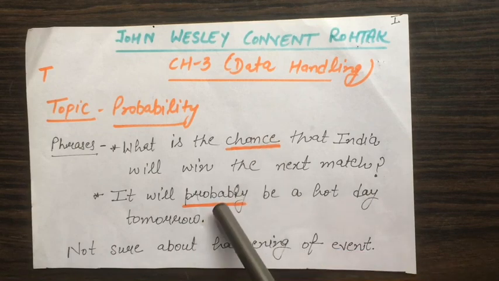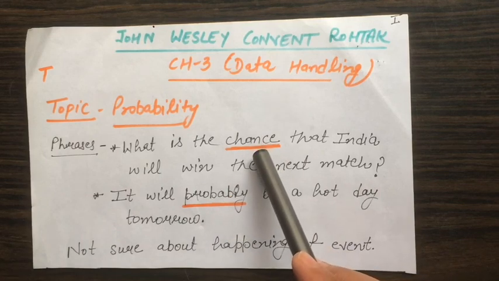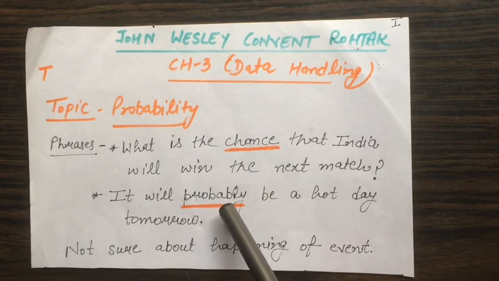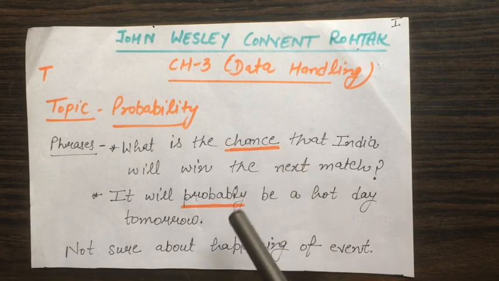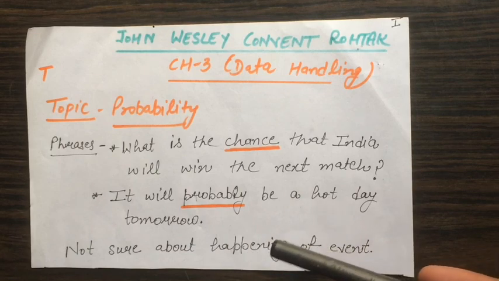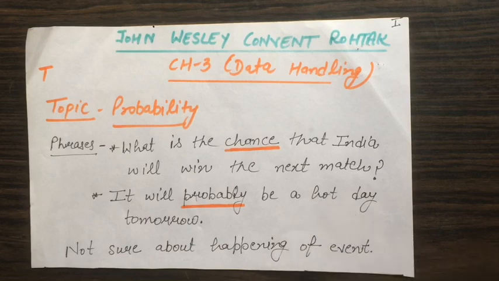See these underlined words, chance and probably. It means we are not sure about the happening of these events. It may happen or it may not happen. It may be that tomorrow will be a cloudy day. So we are not certain of the happening of these events.